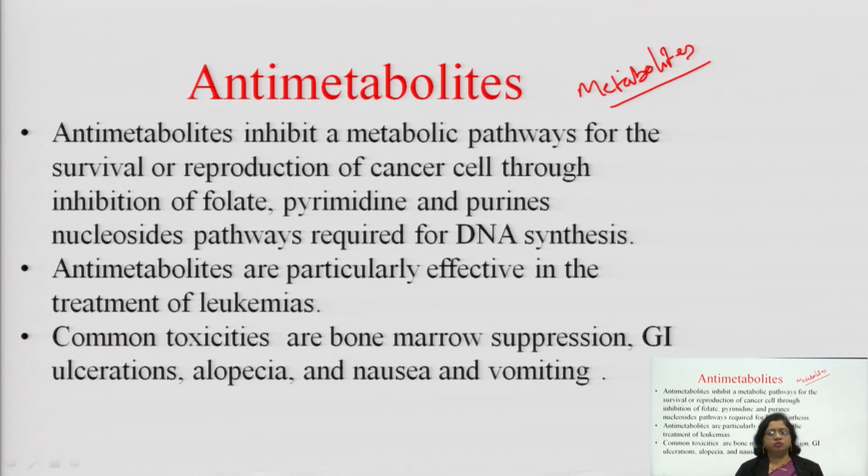Purine and pyrimidine are components of DNA.